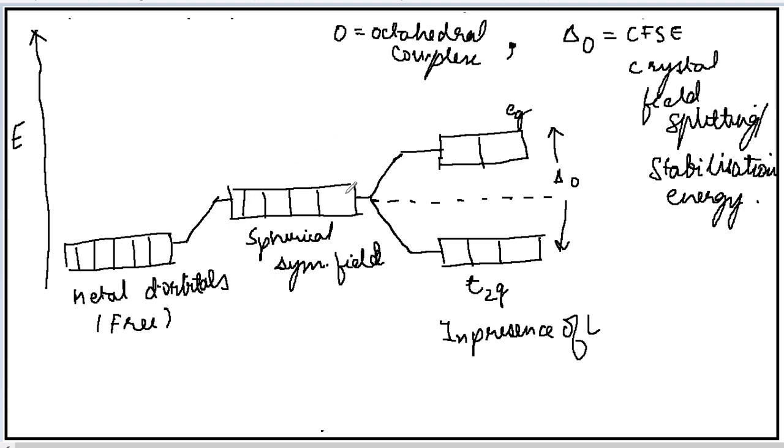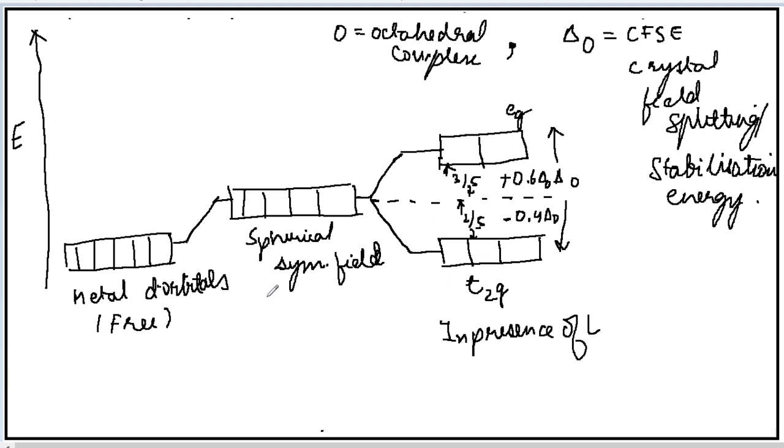So when the five orbitals split in the pair of three and two, the T2g orbitals have their energy reduced by 2 by 5, which can be written as 0.4 delta O, and since their energy is reduced, it is given a negative sign. Whereas for Eg, their energy is increased by 3 by 5, or we can say their energy is 0.6 delta O.